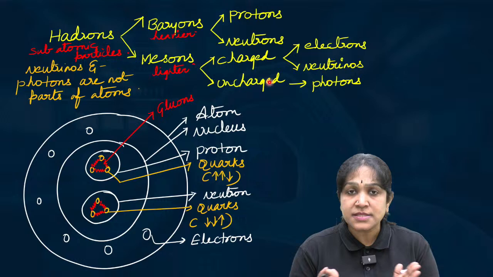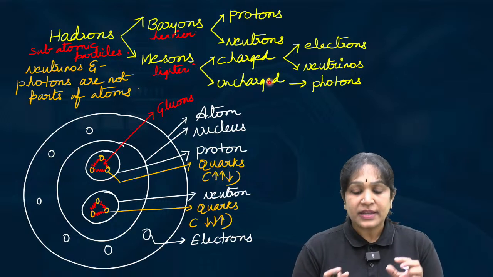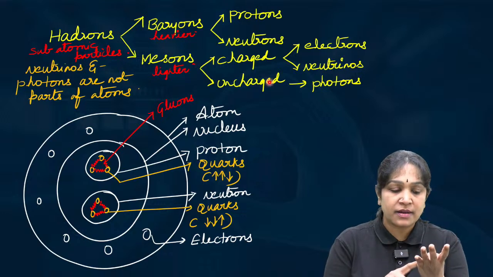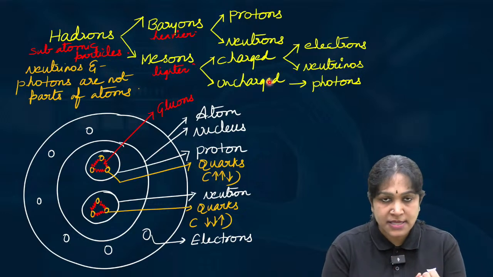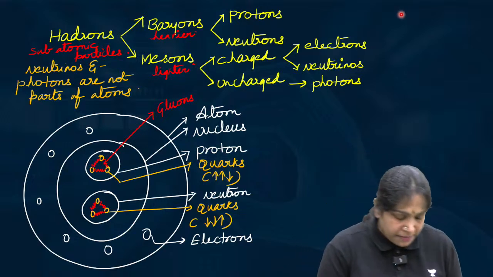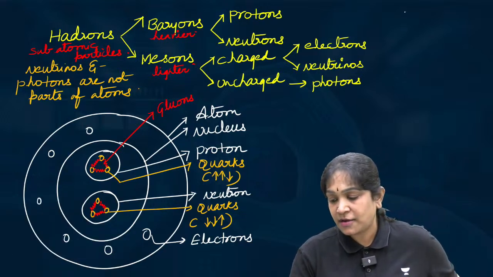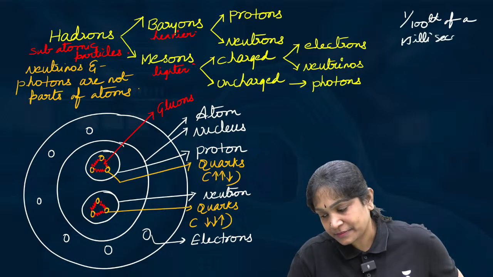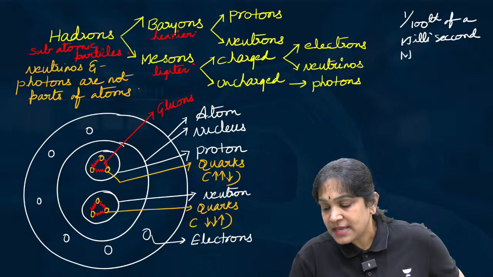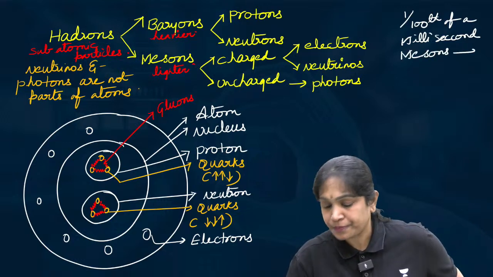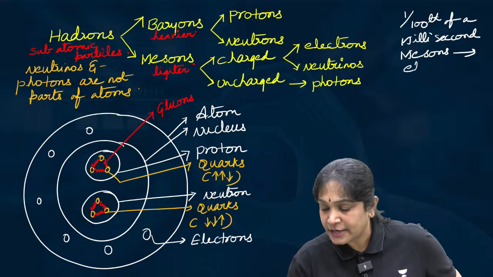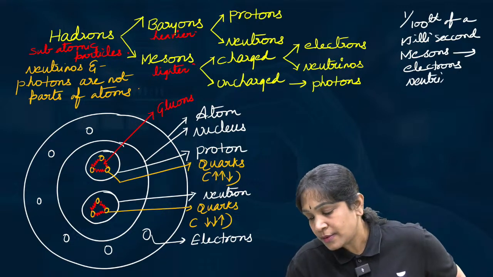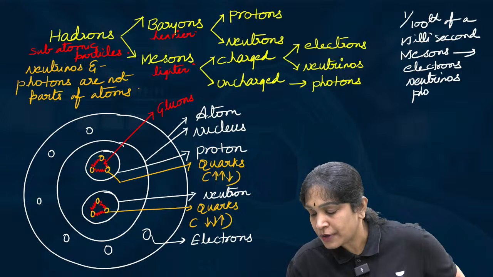Very quickly, not in 1 hour, 1 minute, 1 second, or even 1 millisecond, but in 1/100th of a millisecond, the mesons will get converted into electrons, neutrinos and photons.